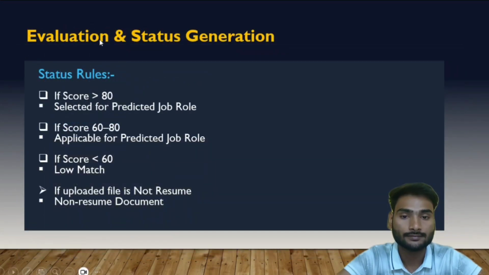Evaluation and status generation. Once the score is calculated, the system generates a final status. If the score is greater than 80, the candidate is marked as selected for the predicted job role. If the score is between 60 and 80, the candidate is marked as applicable for the predicted job role. If the score is below 60%, the candidate is marked as low match for the predicted job role. If the uploaded file is not a resume, the system directly displays not resume. This makes the output easy to understand and useful for recruiters.